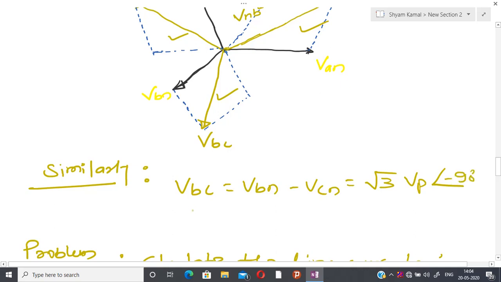Similarly, VCA is VCN minus VAN. So again root 3 VP and the angle is minus 210.